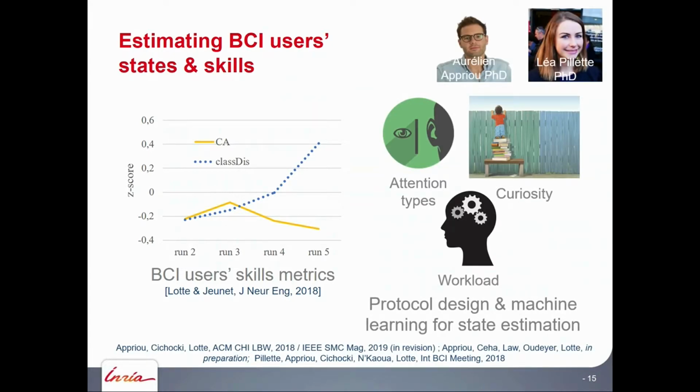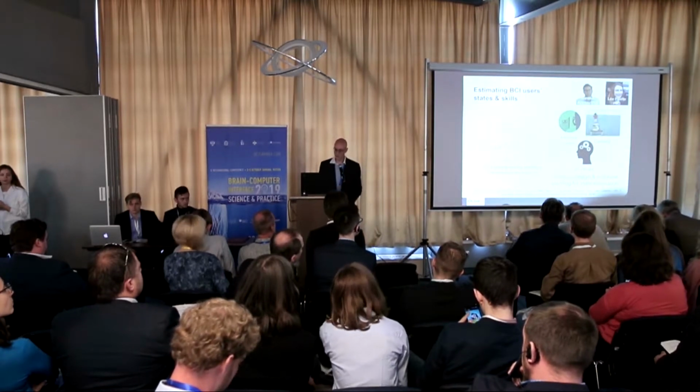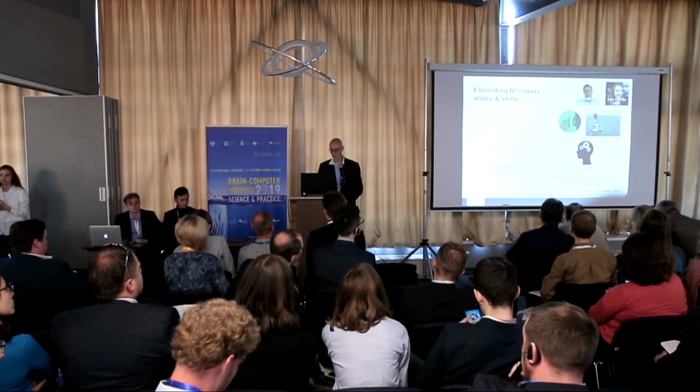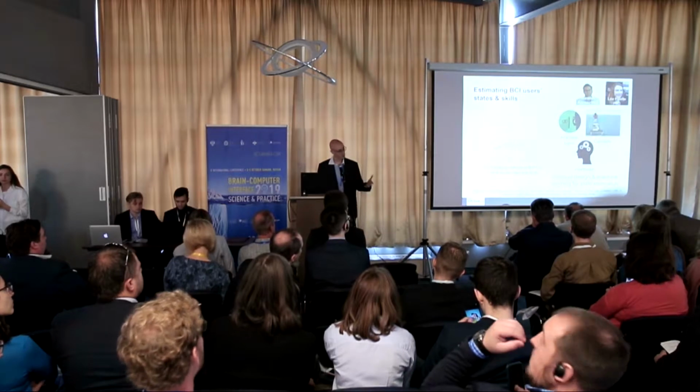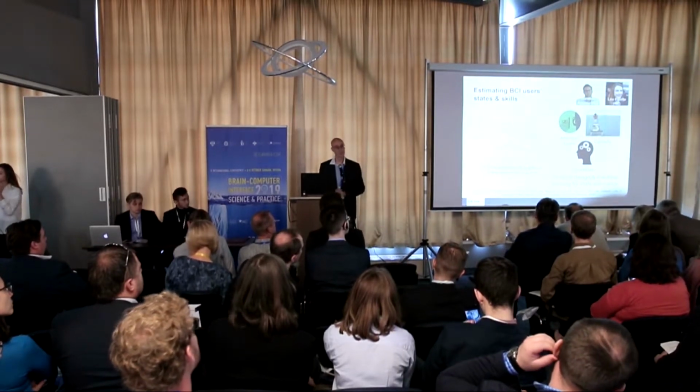We are also interested in estimating the states of the user, because we know from psychology that in learning there are a number of mental states that are quite influential on learning success. For instance, whether the user is paying attention to the task, the mental workload, the mental effort that the user is putting into the task, or whether the user is curious about the task or not. I'm not going to go into details now, but we are designing new protocols and new machine learning tools to estimate these different states from EEG signals.